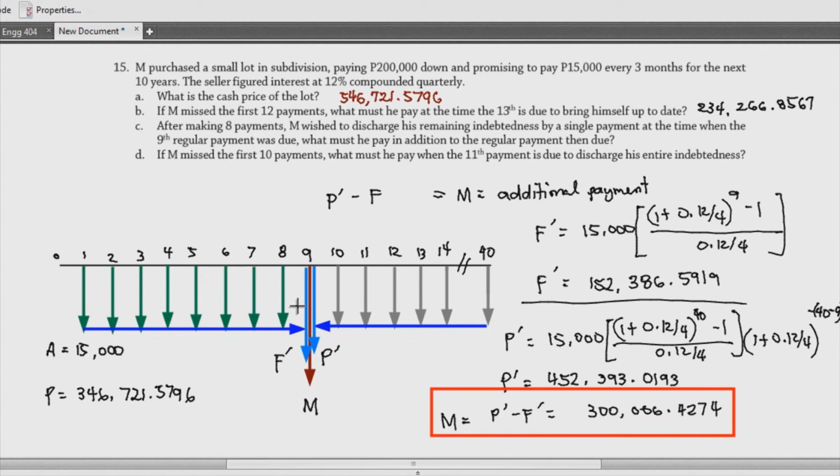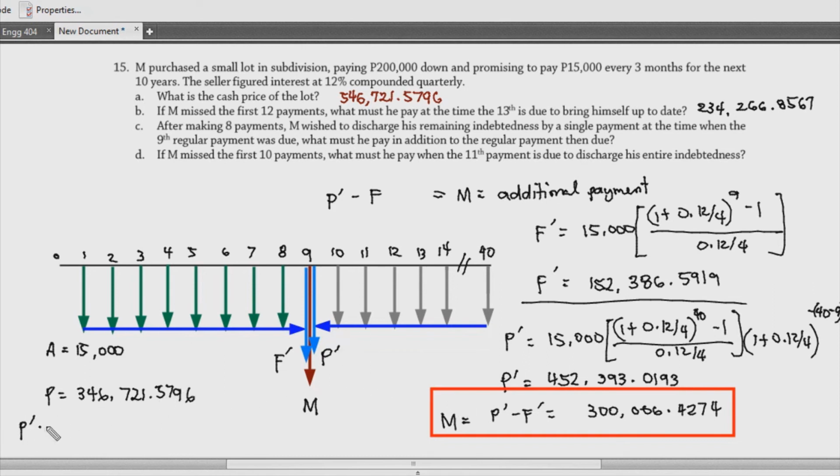Again, it is obtained from using your concept of annuities and then making it bring all of this to your present. So, yun yung ating P. Now, kung yung P naman, di ba, yung P natin is nandito na yan sa 0. So, nandito na yung P natin, no? So, if I try to bring this to the future, which is ninth payment, I can determine kung ano ba yung dapat na amount natin na supposedly indebtedness mo sa ninth payment. So, with that, we can multiply this to determine our P prime.